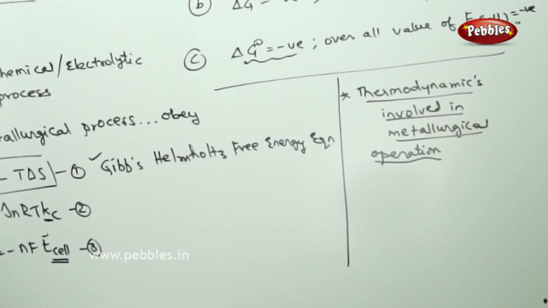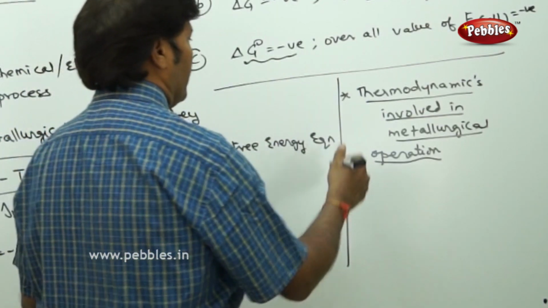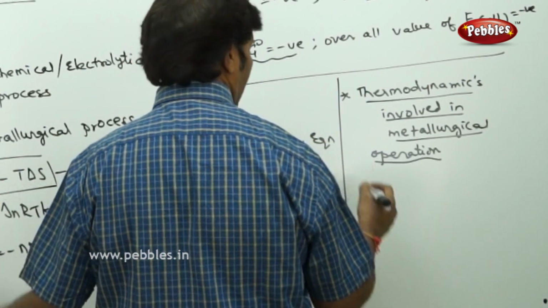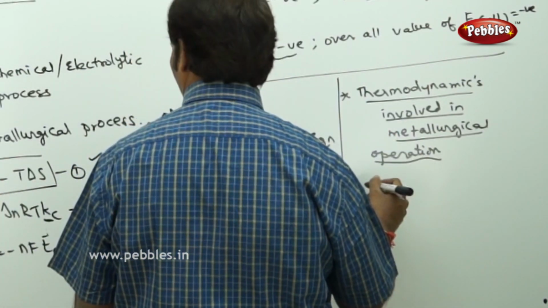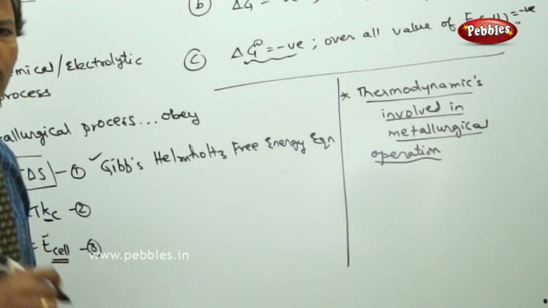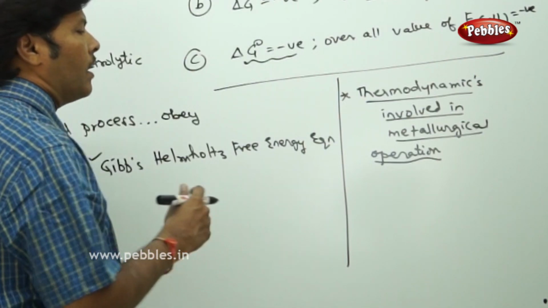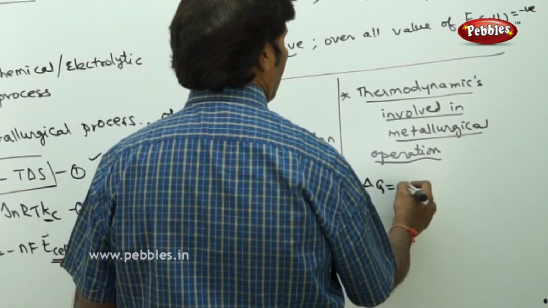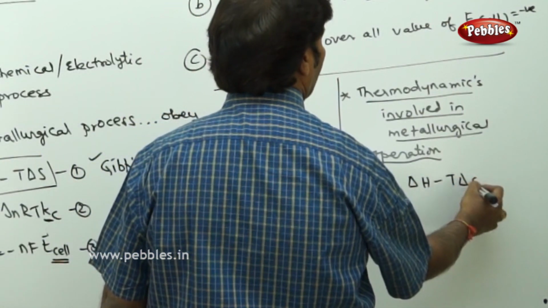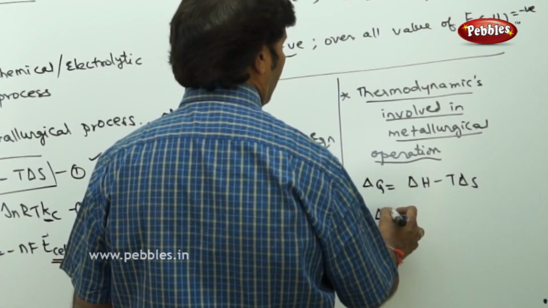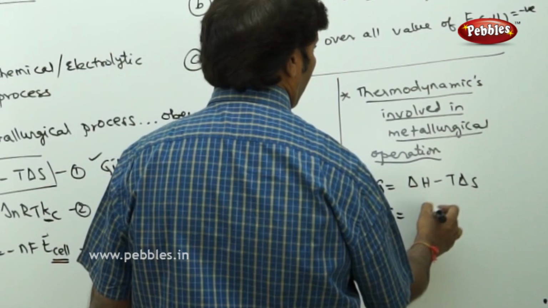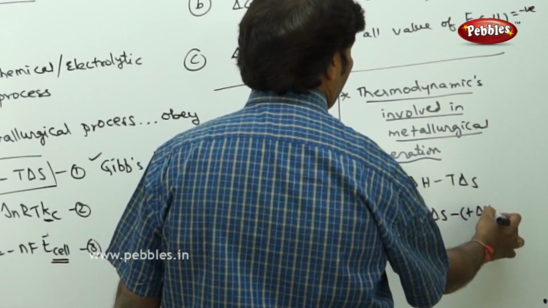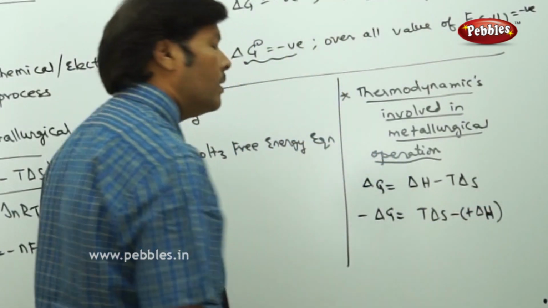So here what we have to understand is, in the metallurgical operation, if you take the thermodynamic process, ΔG = ΔH − TΔS. But before going to that, because we already said that in the metallurgical operation we are taking carbon as a good reducing agent, suppose I take ΔG = ΔH − TΔS. If I multiply by minus on both sides, ΔG = TΔS − ΔH. Plus TΔS and minus ΔH will be the best combination for any thermodynamic process.